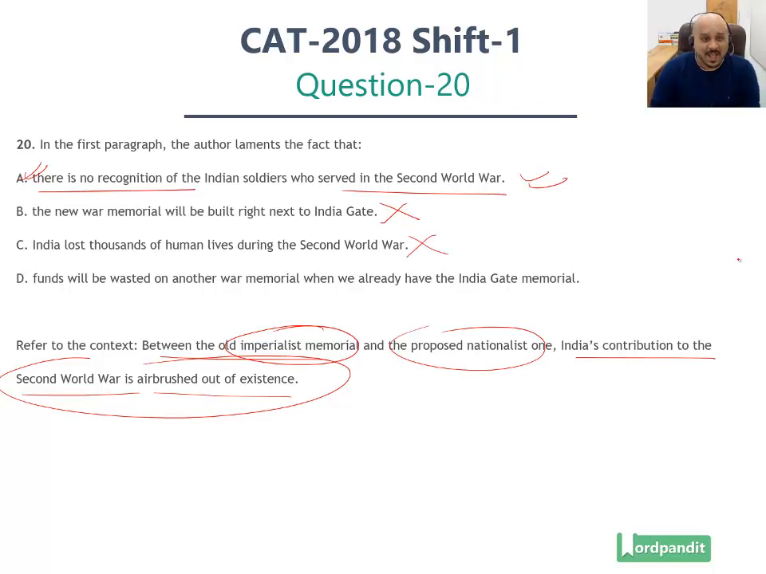The sorry fact is that there is no recognition of Indian soldiers. Funds will be wasted on another war memorial when we already have the India Gate Memorial. Again, not mentioned by the passage. B, C, D, easy to rule out options. There is only option number A, which is close to the context of the passage. Hence, the easy to identify answer in the given case.